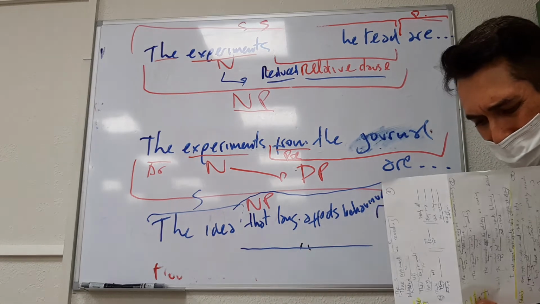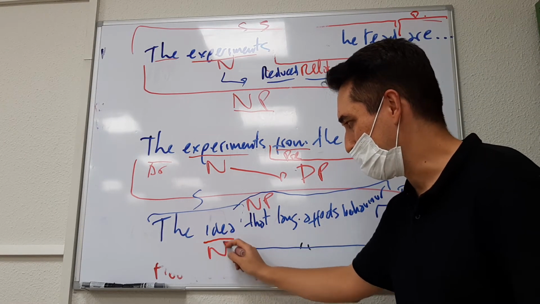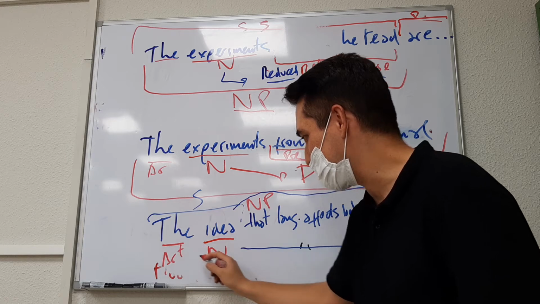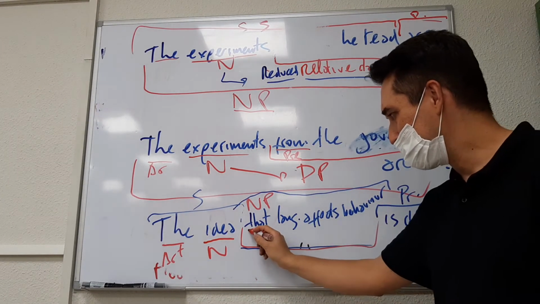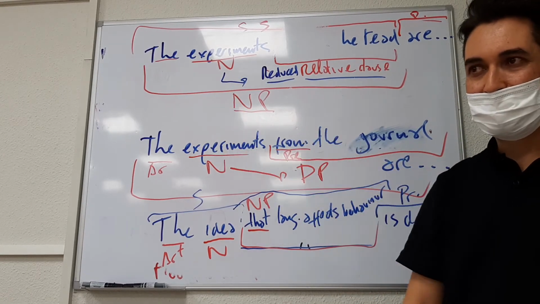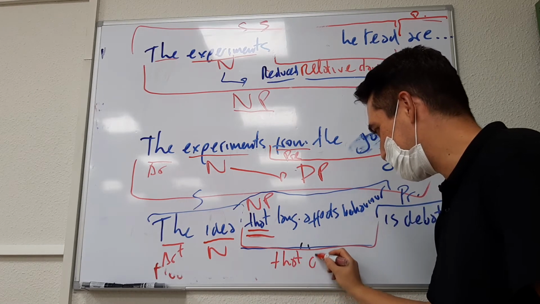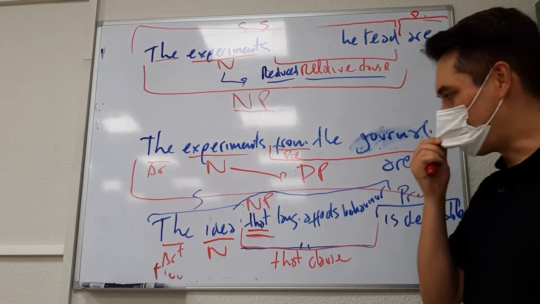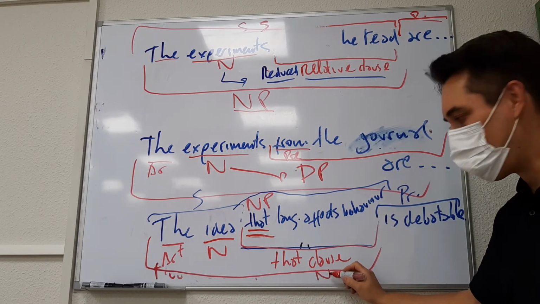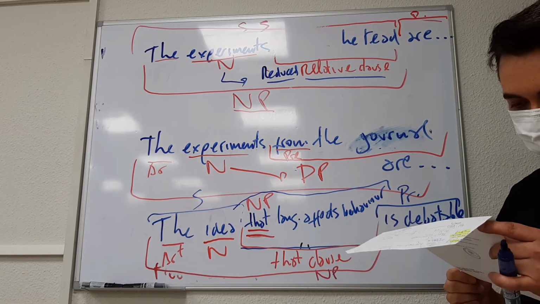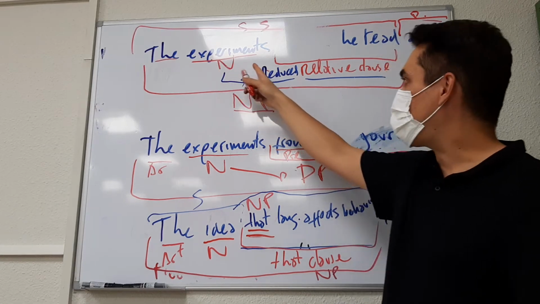What is the noun, the most important word here? Idea, noun, preceded by an article. And after the noun, that language affects behavior. What is that? That clause. And what is the whole thing? The idea that language affects behavior: noun phrase. So the lesson that I want you to learn is that after a noun, you can have a